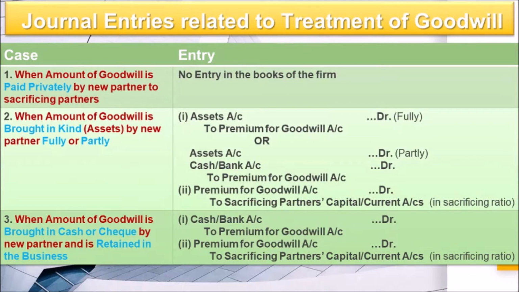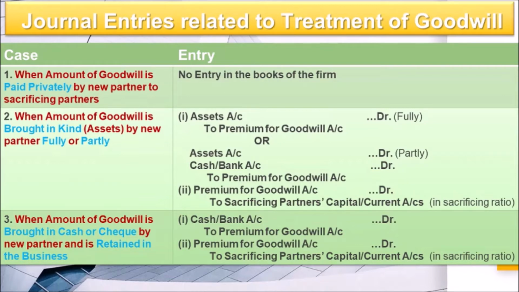So if he pays this amount privately to the sacrificing partner, then in that case no event is recorded in the books of the firm, and thereafter no journal entry is passed. If a question like this comes, then also we'll have to write down no journal entry. Understood the point? We will attempt one numerical question on this. At that point of time, I'll explain you how to do that. Okay, now let's move on to second case.